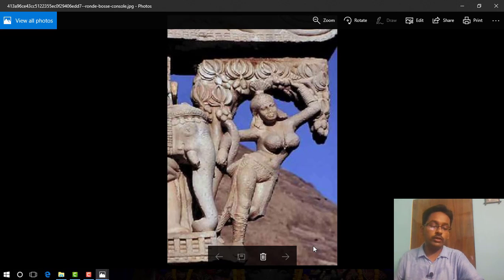You can see a beautiful woman swinging from the edge of a gateway. According to literary tradition, this could be Shalabhanjika. According to popular beliefs, this was a woman whose touch caused trees to flourish and bear fruit. This was regarded as an auspicious symbol and integrated into the decoration of the stupa. Generally in the gateways we find this type of image, and these images are a very auspicious symbol associated with Buddhism.